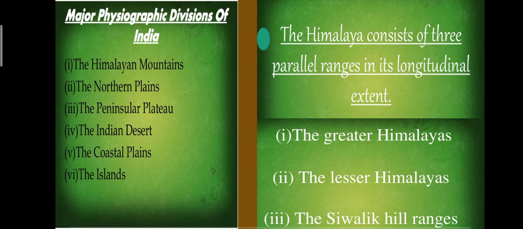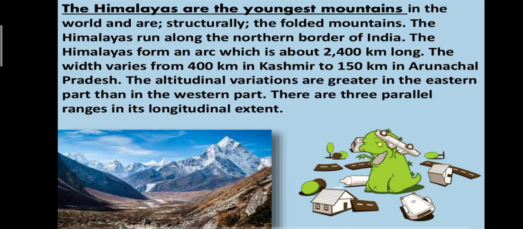So, first one is the Himalayan mountains. The Himalayas consist of 3 parallel ranges in their longitudinal extent. So, 3 parallel ranges are there: the Greater Himalaya, the Lesser Himalaya, and the Shivalik. So, now first see here, the Himalayas are the youngest mountains in the world and are structurally folded mountains.